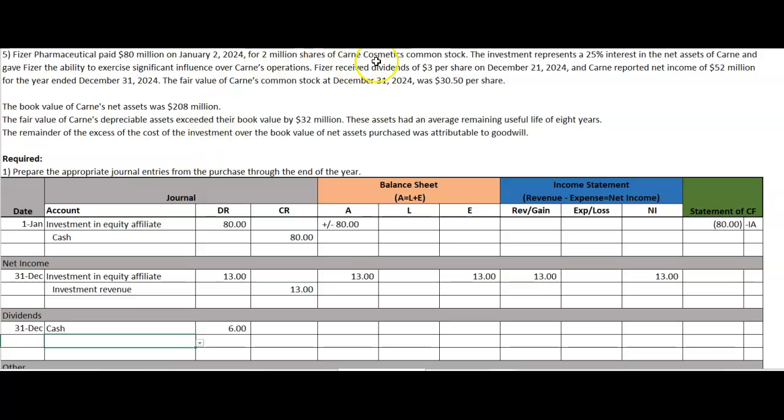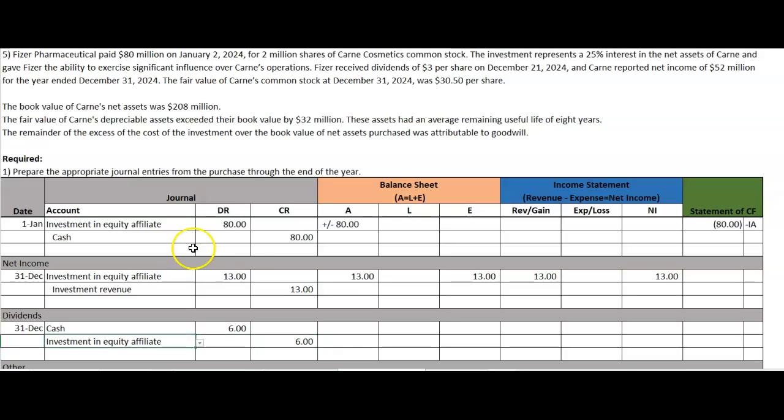When Karn here pays the dividends, even when they declare them, but at any rate, when Karn distributes these dividends, their equity decreases. If their equity decreases, then our ownership in theory decreases, because we now have less in ownership, because their equity goes down. So our investment should also go down. So we're going to credit here the investment in equity affiliate for this transaction.